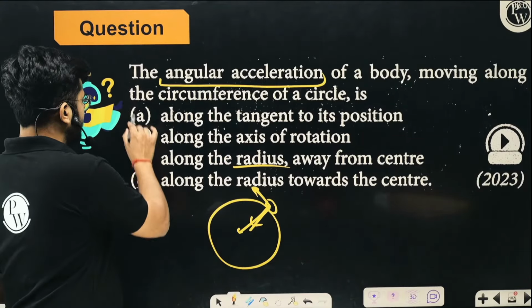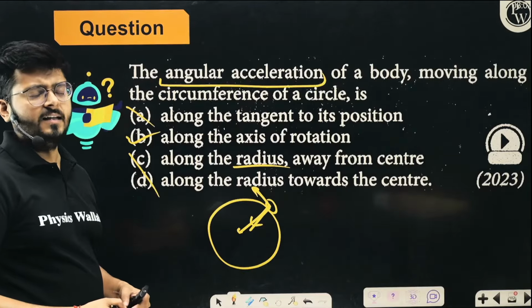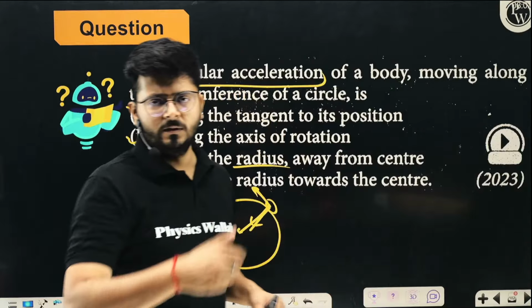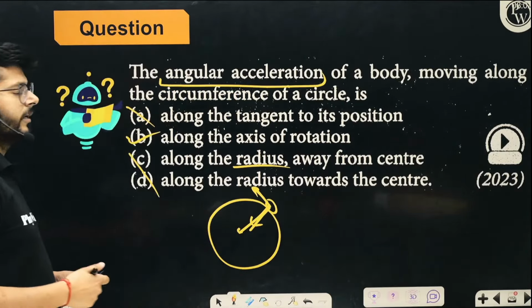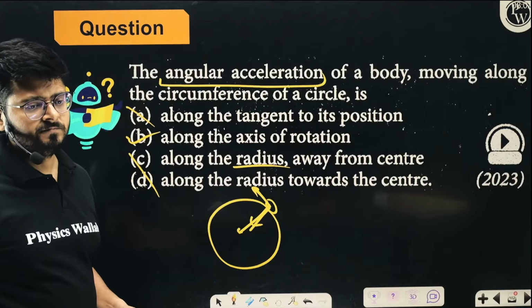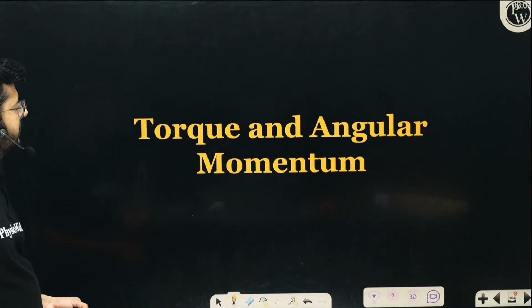So we don't have these things. So it is along the axis of rotation. Clearly, you know that omega and angular acceleration are perpendicular to the plane, along the axis of rotation. So option B is the correct option.